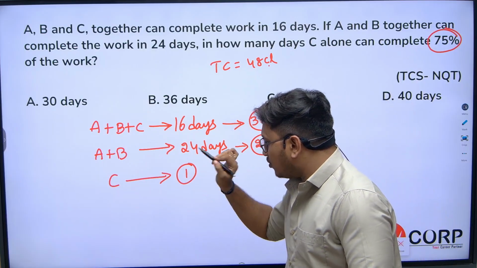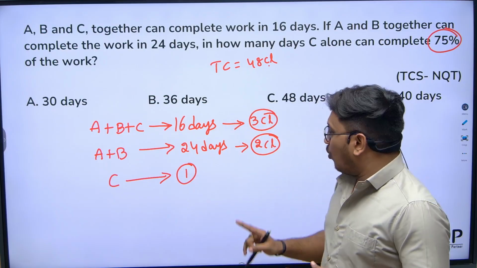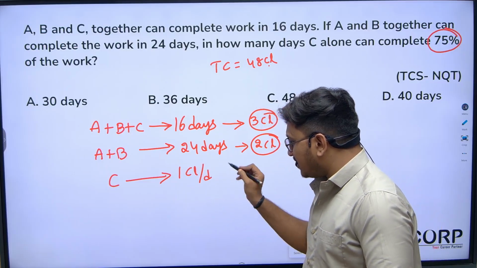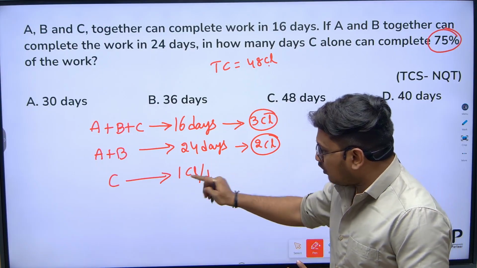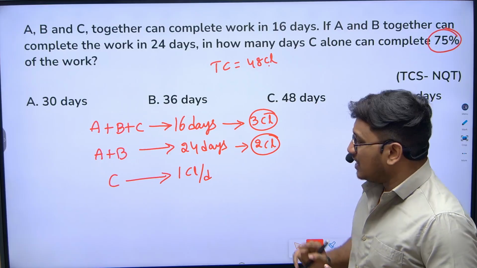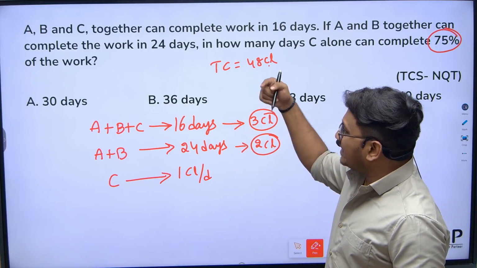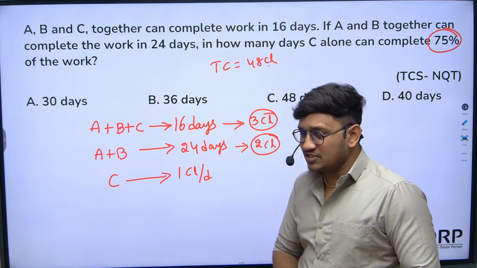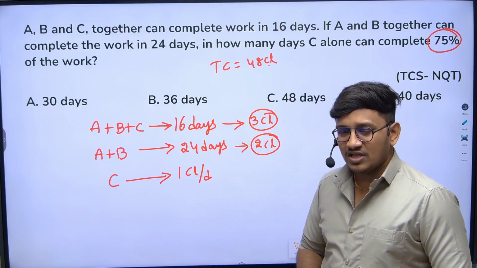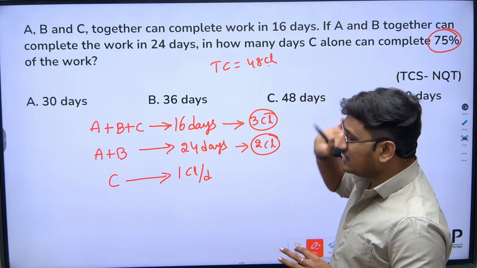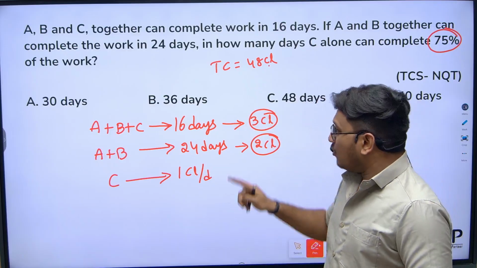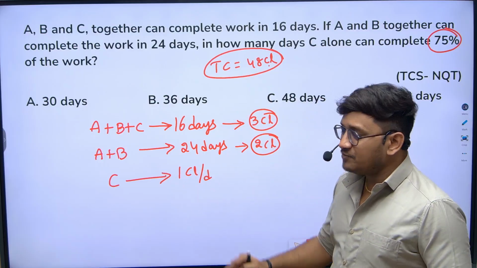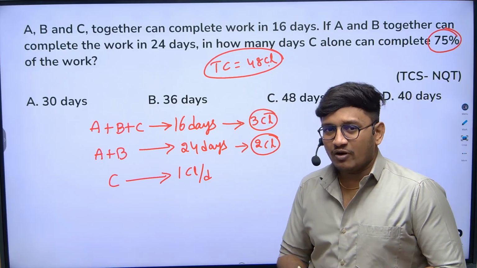So I already got to know that C's efficiency is 1 chocolate per day. So I can write here, C can eat 1 chocolate per day. Very simple, very logical question. Now, if the question were how long C alone takes to complete the entire work, which is 48 chocolates, C can eat only 1 chocolate per day, so to complete 48 chocolates C requires 48 days.